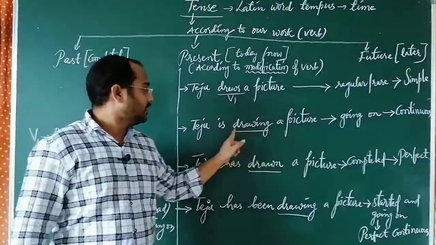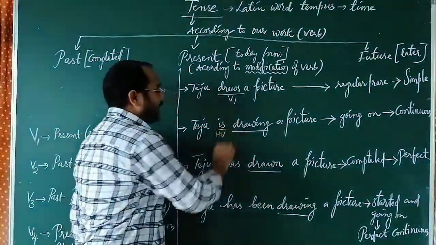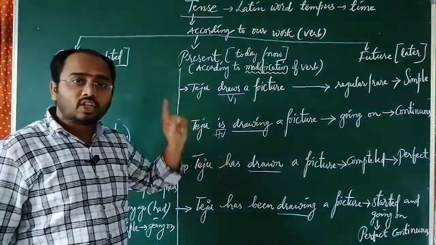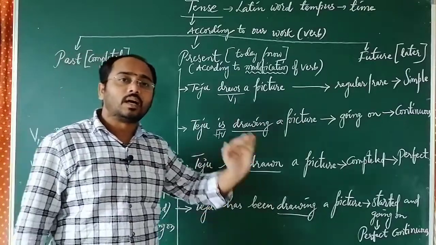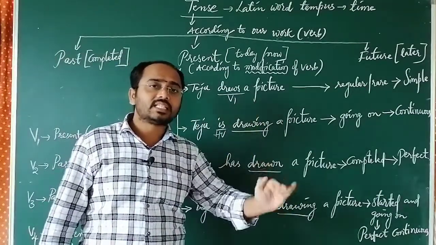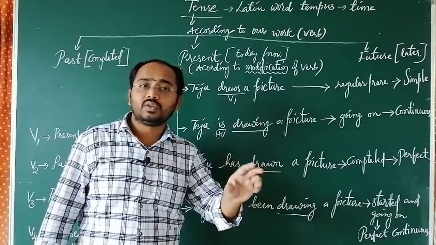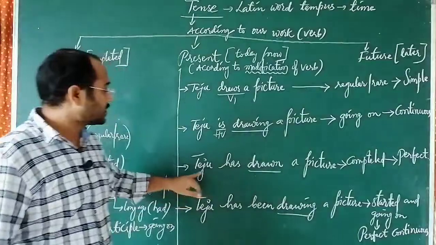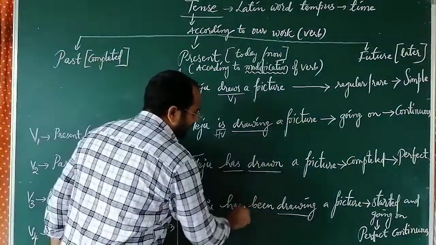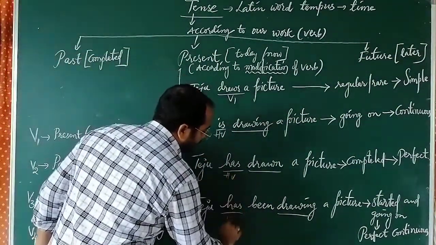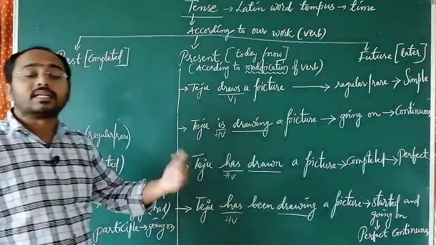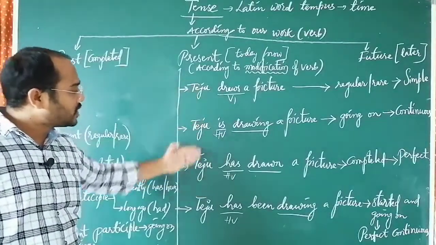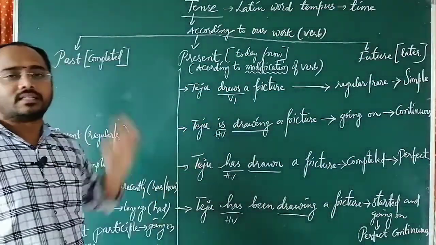Teju is drawing, "is" is a helping verb which we generally use in present tense, because in the topic of verbs we have discussed what the helping verbs are and in which tense we use them. Please go through that video also, it will be very helpful to you. Next, Teju has drawn, "has" and "have" are helping verbs we generally use in present tense. So according to the verb or helping verb, all four sentences are given in present tense.